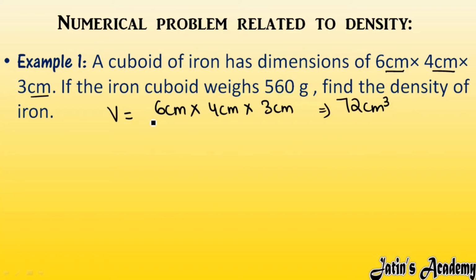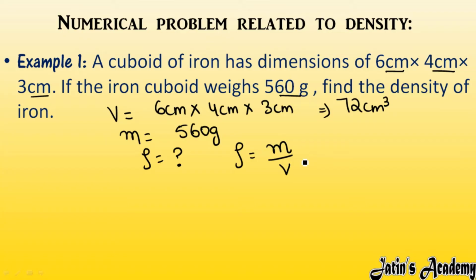Afterwards, the iron cuboid weighs 560 gram. Weighs, gram, means here we are having mass. So mass is given 560 gram. Find the density of iron, we have to calculate. So what is the formula for density? As we know, density is equal to mass over volume. So mass here we are given with 560 gram, over volume we are given with 72.